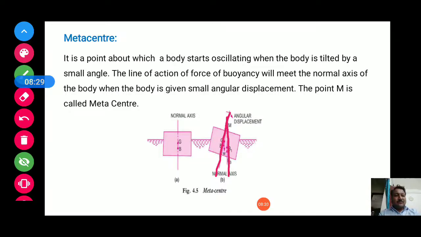Where these two lines are meeting, that point is called the metacenter. So this is the metacenter.